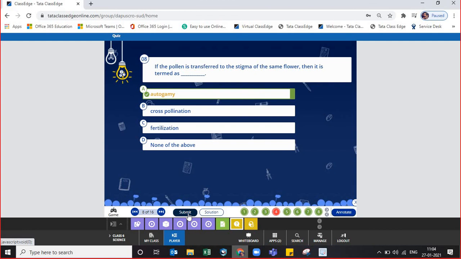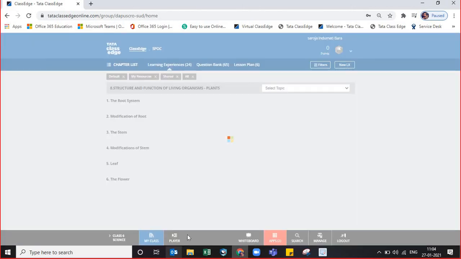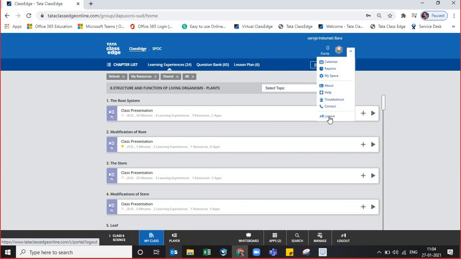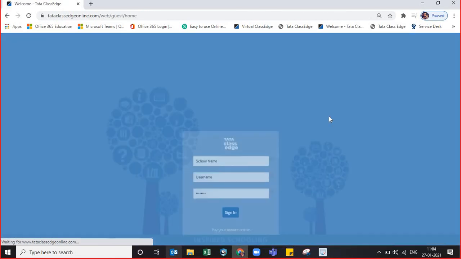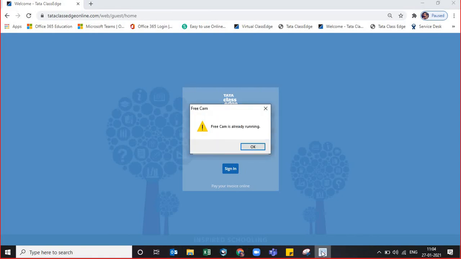Whorls, W-H-O-R-L-S, is nothing but the parts of the flower. So it was nice showing you the different colorful parts that are there in the flower. So this is the thing that we have studied. Please see that you do it at your home.